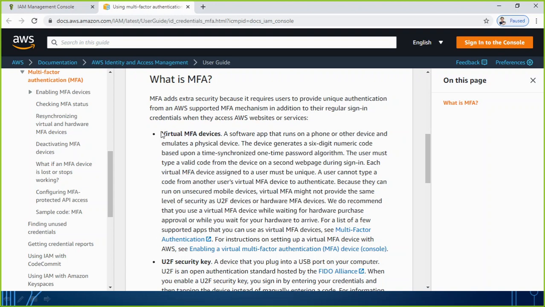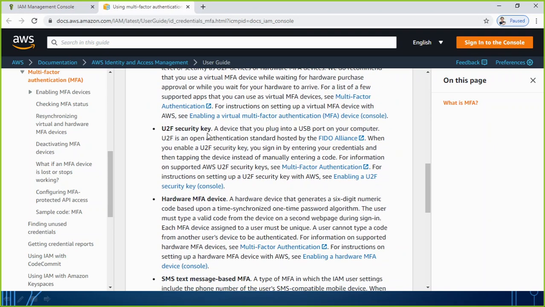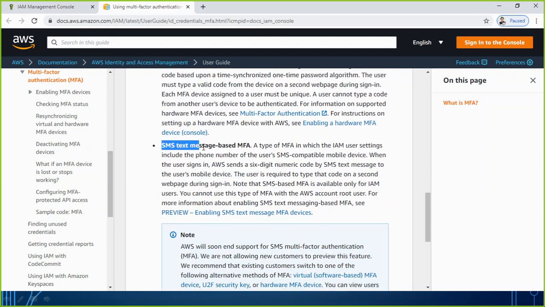First option is virtual MFA device. Second is U2F security key. Third is hardware MFA device, and fourth one is SMS text message based MFA. These are the four options AWS is giving us to enable the MFA on the root user account of AWS.